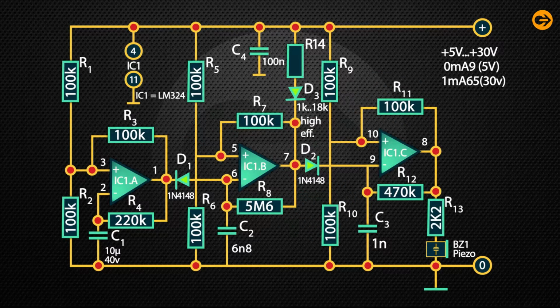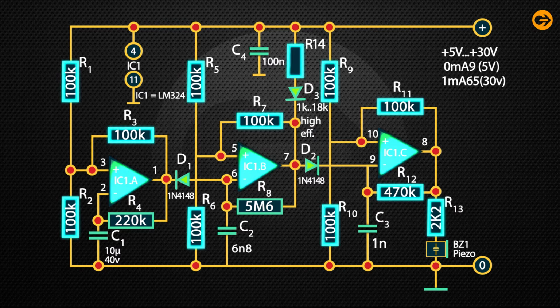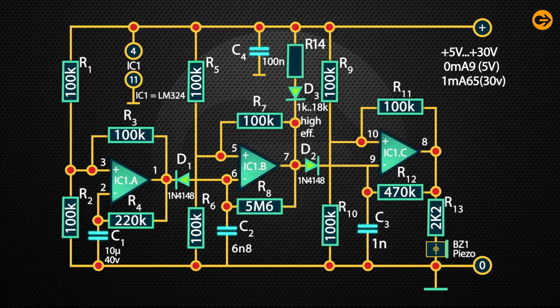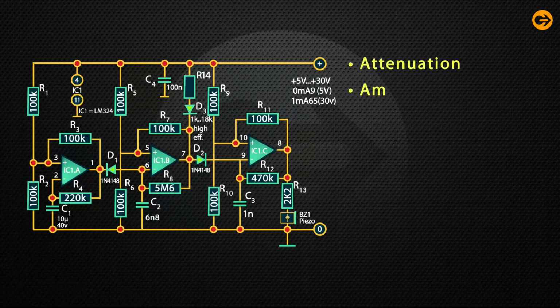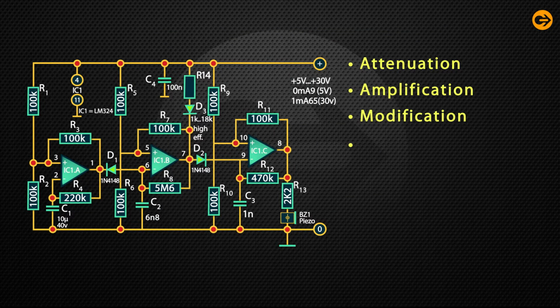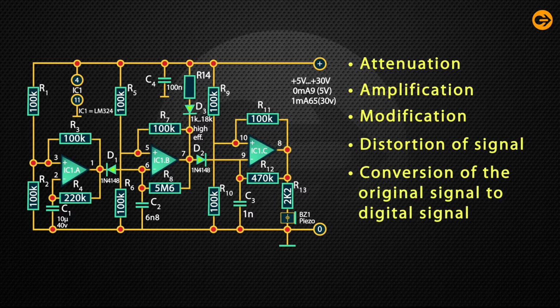Analog circuits require a complex combination and circuitry of op-amps, resistors, capacitors, and other basic electronic devices. These circuits are meant to perform the following tasks: attenuation, amplification, modification, distortion of signal, conversion of the original signal to digital signal, and vice versa.